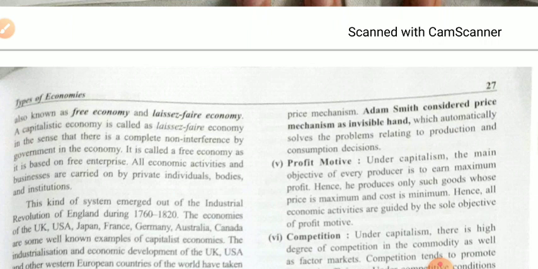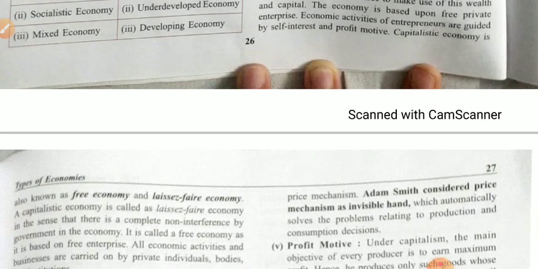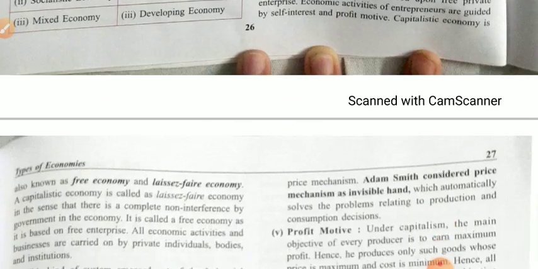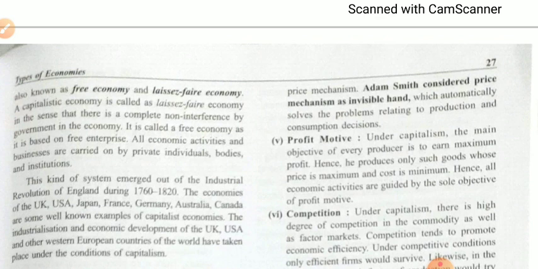Okay, student. Therefore, the capitalist economy is also known as a free economy or laissez-faire economy. Why is the capitalist economy called laissez-faire? Dear student, it is called laissez-faire in the sense that there is complete non-interference by the government.